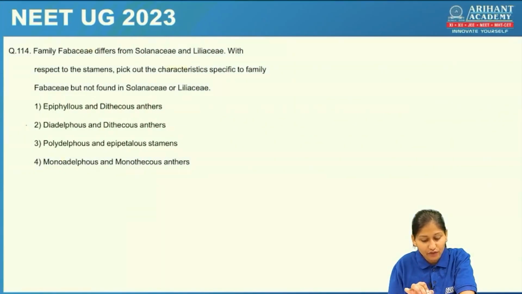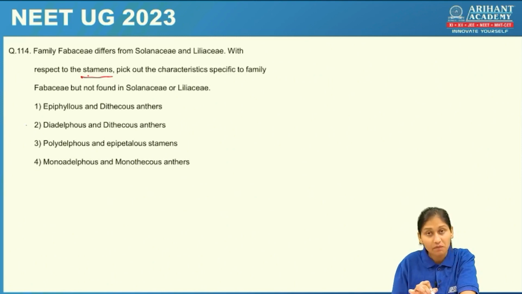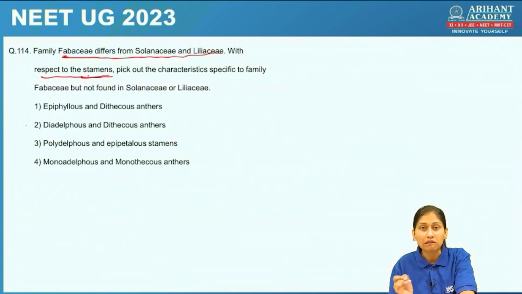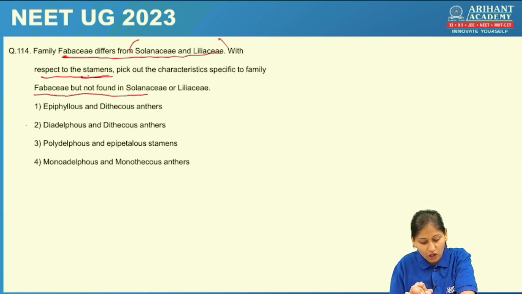Family Fabaceae differs from Solanaceae and Liliaceae with respect to stamens? This question is a bit tricky, students. So you must check the options correctly and also interpret the question correctly. With respect to stamens, they say Fabaceae differs from Solanaceae. So they mean some characters may be similar, but there is one character which is different from these two families, which you are supposed to identify. Pick out the characteristics specific to the family Fabaceae but not found in Liliaceae and Solanaceae.